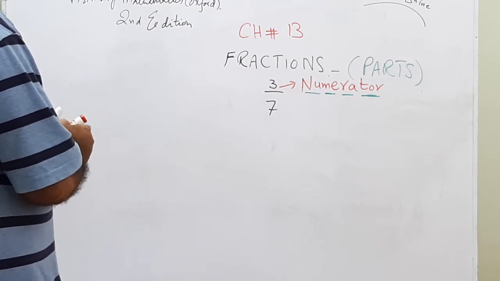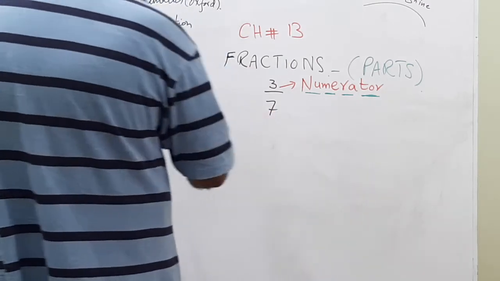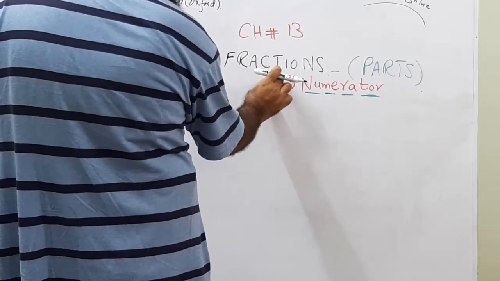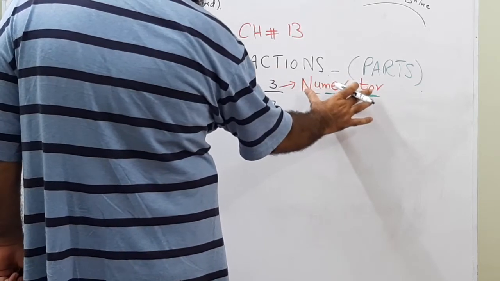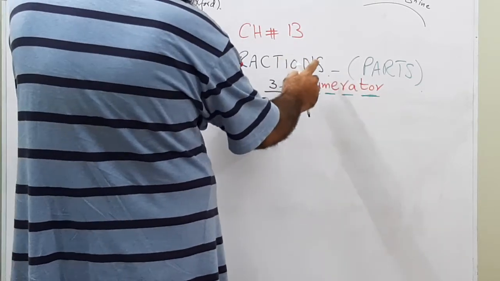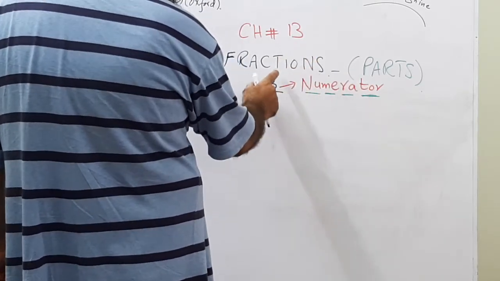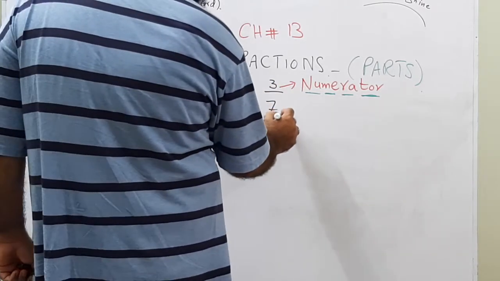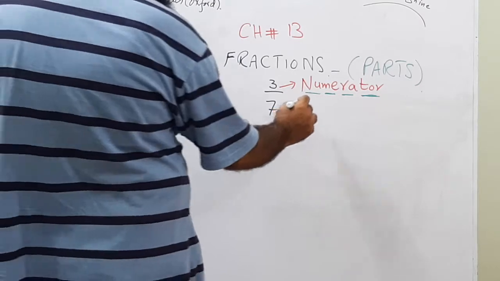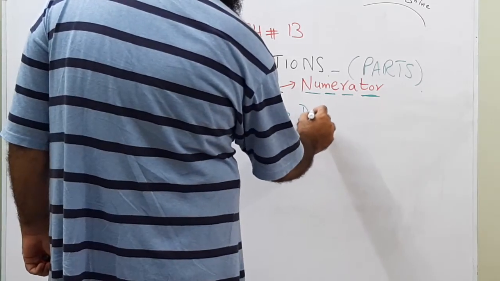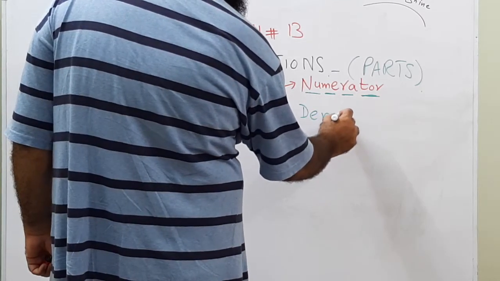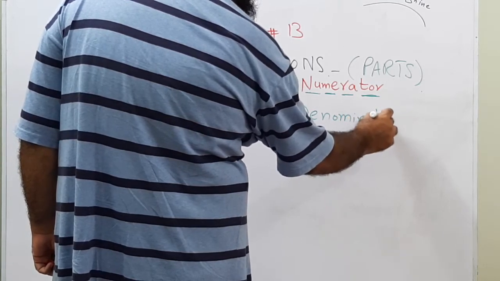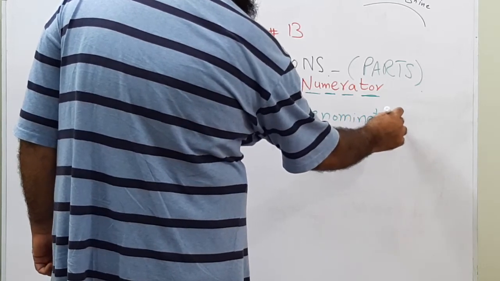And what about the lower part? They always have the same names. The upper part will be numerator. We are talking in terms of fractions, two parts of fractions, upper part and lower part. And the lower part will always be named denominator.